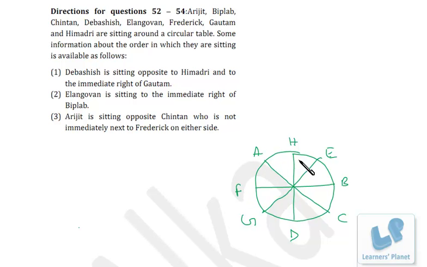So this is the final arrangement with all the conditions satisfied. Now whatever the questions are there, you can easily answer them, right? I'm not going to discuss the question, maybe who is left, who is right, what is the position, these may be the questions only. Okay, so I hope you are clear with how to arrange the people in circular manner.